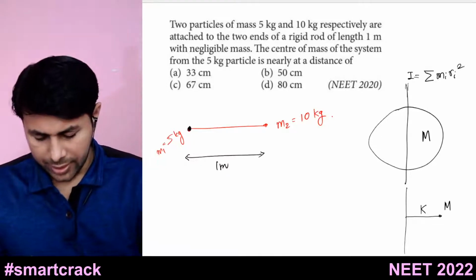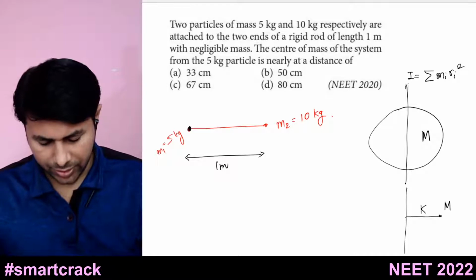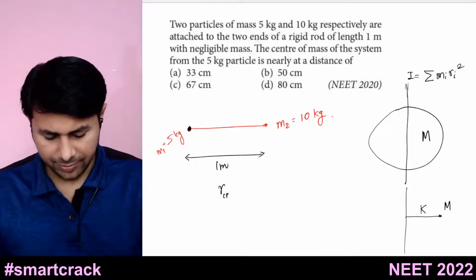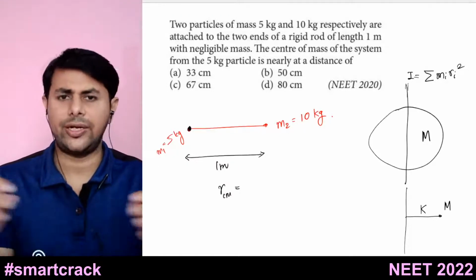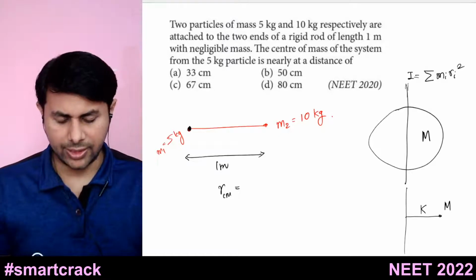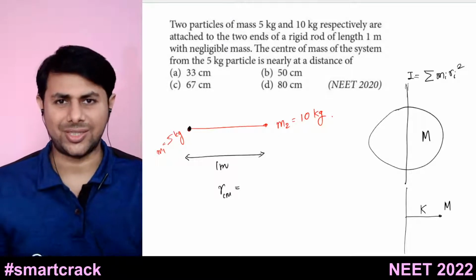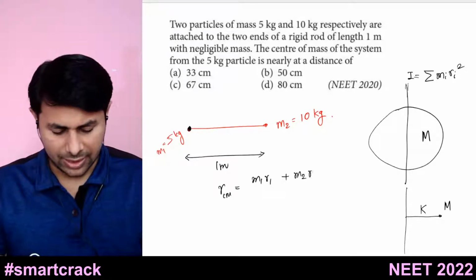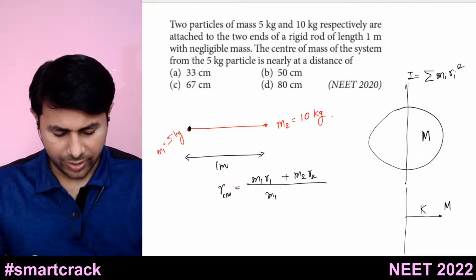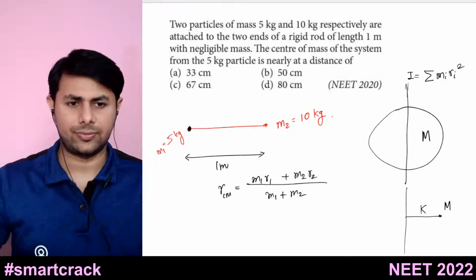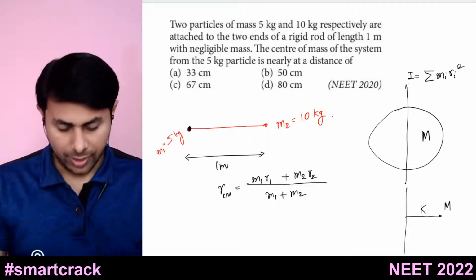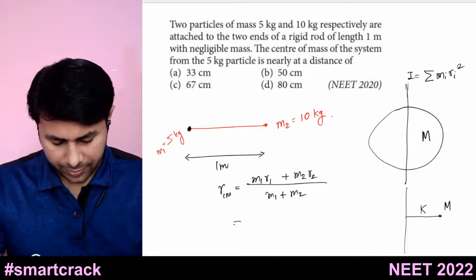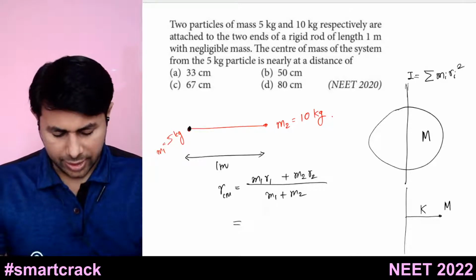So it's very simple. We know the formula of center of mass, R_CM. Because this is a one dimensional problem, we will not consider vectors. So it is m1 r1 plus m2 r2 divided by m1 plus m2. m1 is 5 kg.